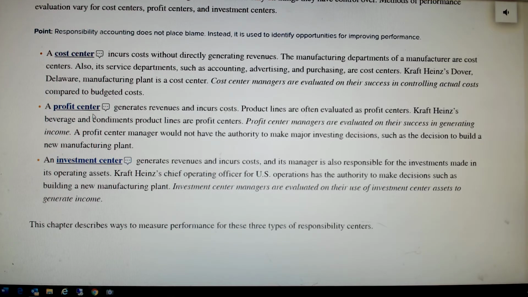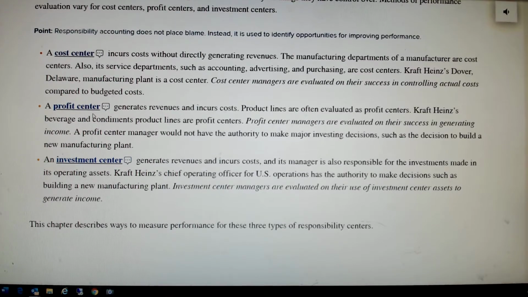Within a grocery store, the departments we see are all profit centers. Produce department, dairy, canned goods, their meat department, all probably have a separate manager from all the other departments, and those are profit centers. So therefore, they're responsible for not only their costs, but revenues, and therefore they're responsible for generating a profit.